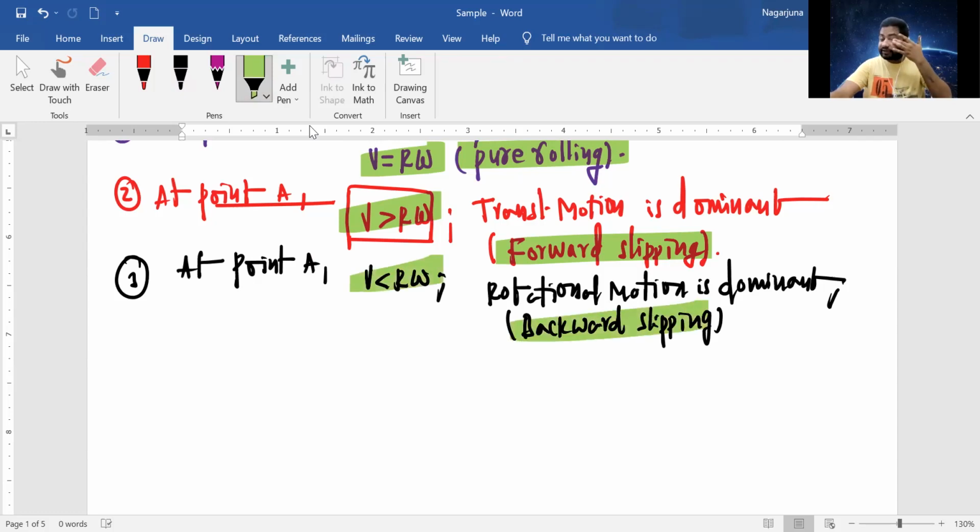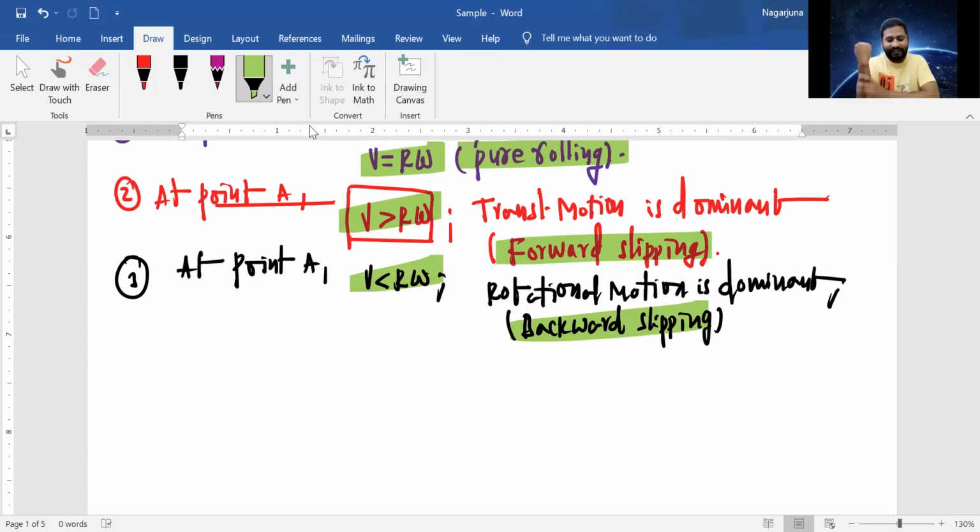And you know, backward slipping, this also I can give you an example. Imagine it is a rainy day. You're moving in the same car. So your car tire got stuck in the mud. Right? Now you're accelerating the car. What happens? The rolling motion, rotatory motion is more than the translatory motion.